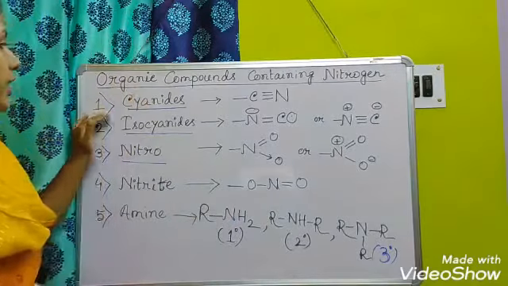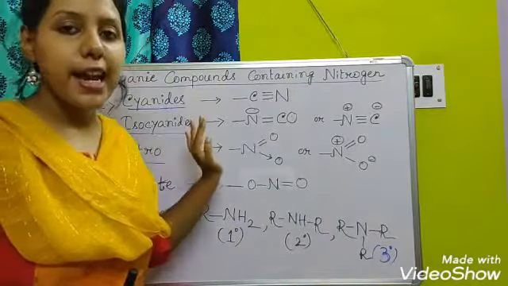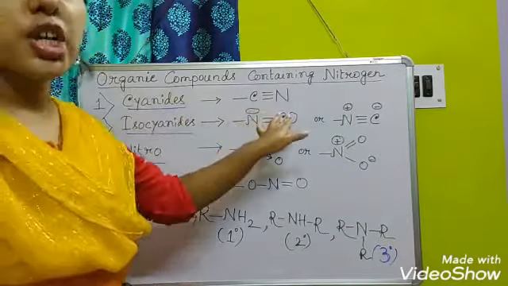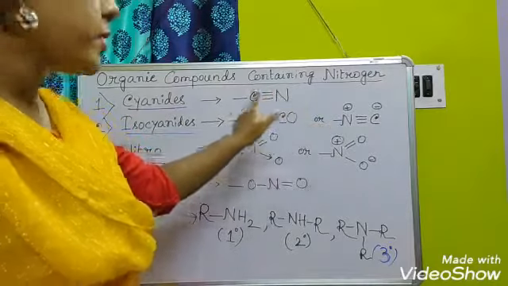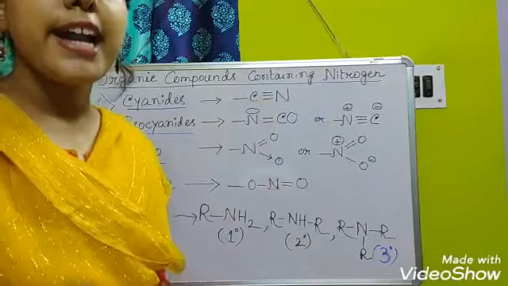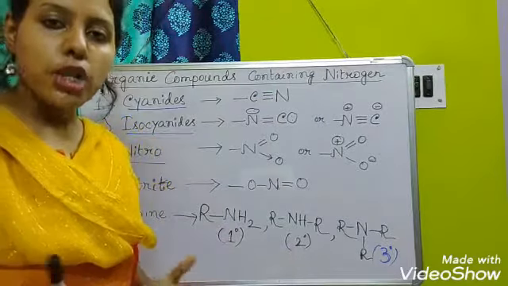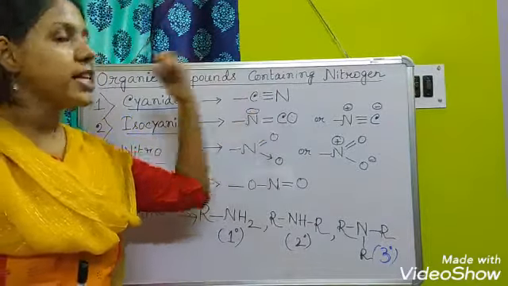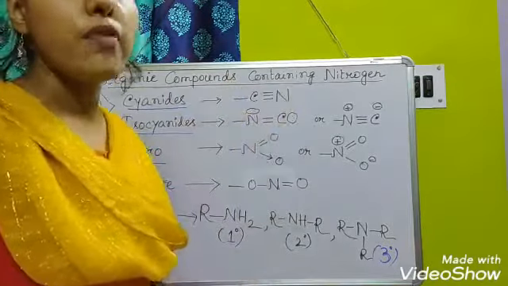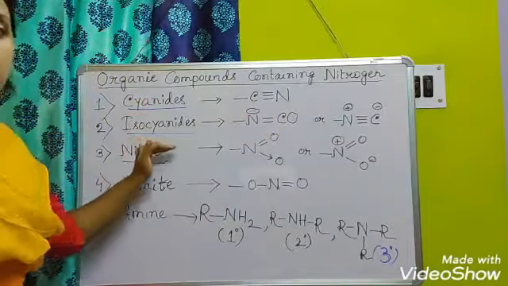The first one that you can see here is cyanides, right? Cyanides have the structural formula CN. That means carbon is attached directly to the alkyl group or the aryl group, and after that nitrogen is present. This is the structural formula of cyanide. After that, isocyanide.